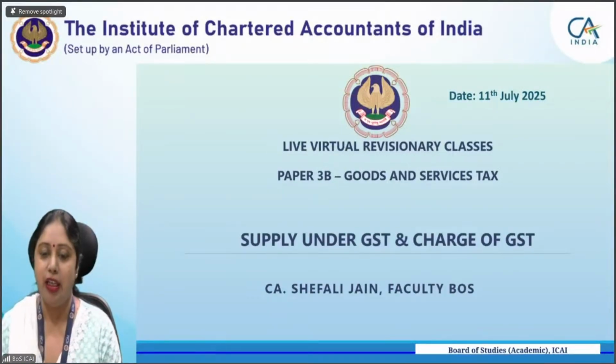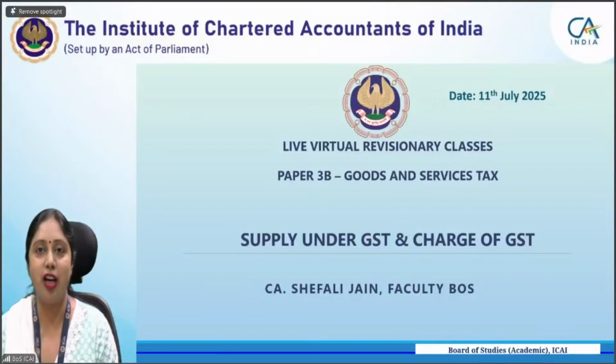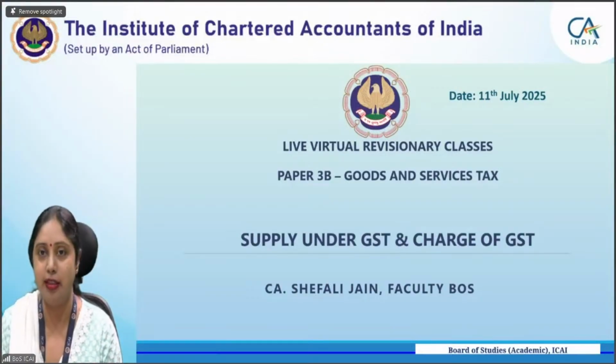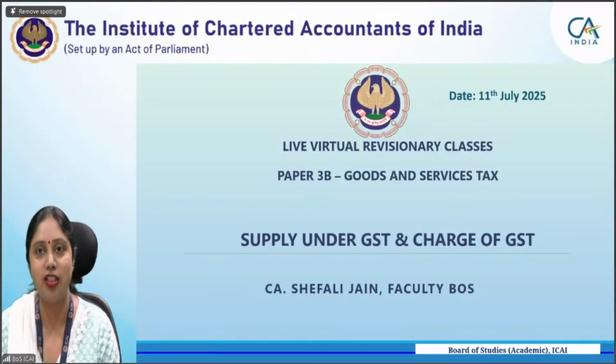Examination. And today is the first revisionary class for paper 3B Goods and Services Tax. And today's topic is charge of GST and supply under GST. So we will be starting with the basic concepts of GST, the most important substantive provision of GST, that is the taxable event, supply under GST, and charge of GST.